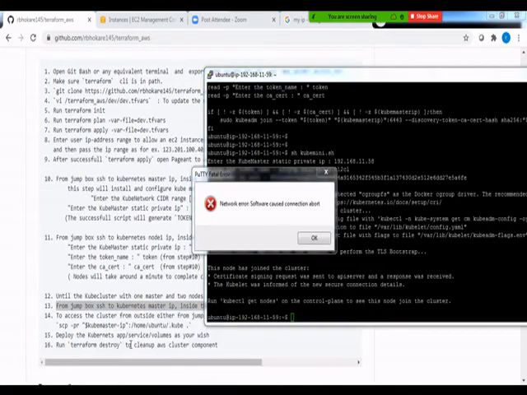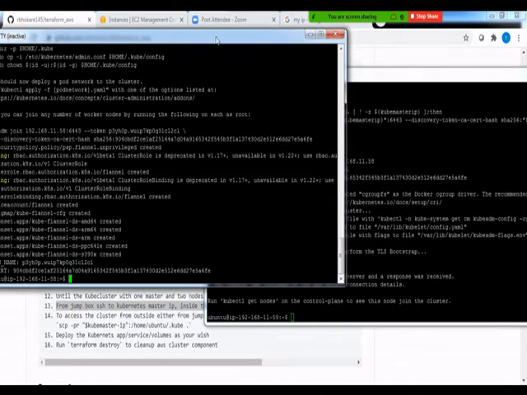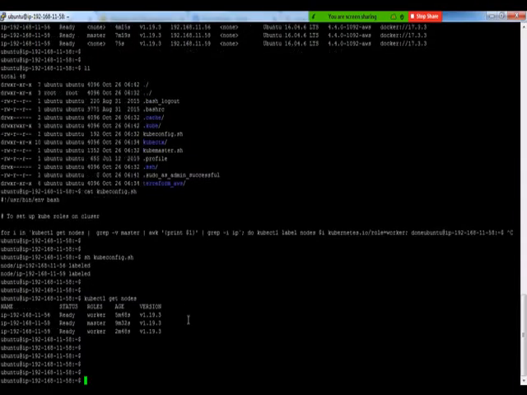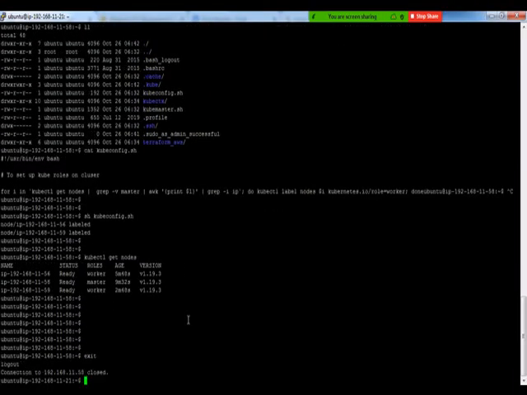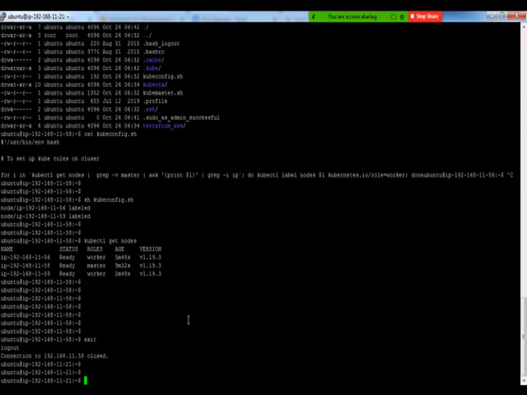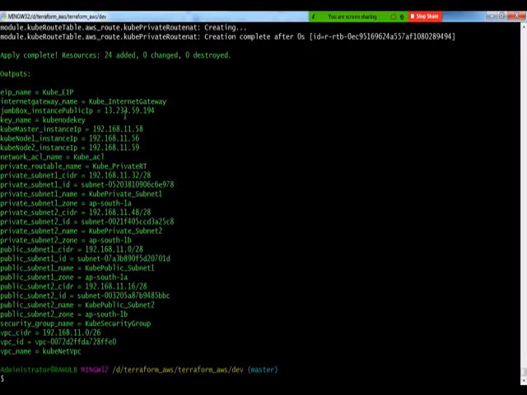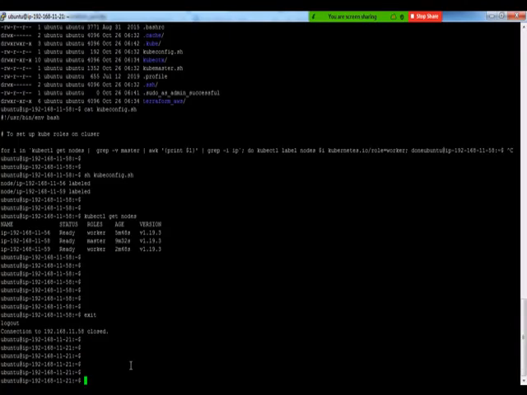Now we are at the Kubernetes master. If you can see this, we are at the Kubernetes master. Okay, let me come back to my jump box. I'm at the jump box now, which is 11.21, my jump box private IP.